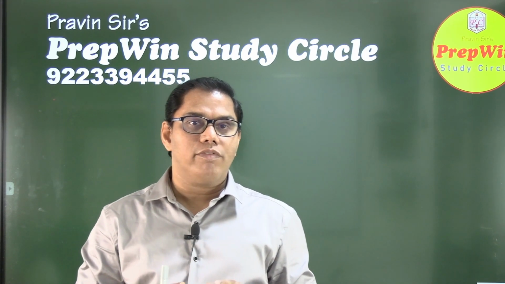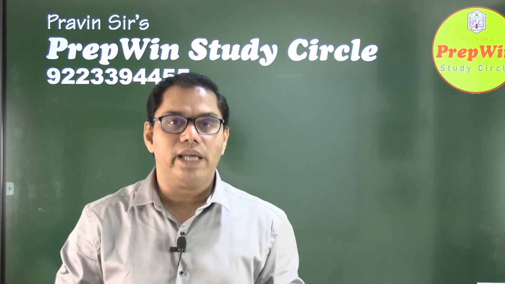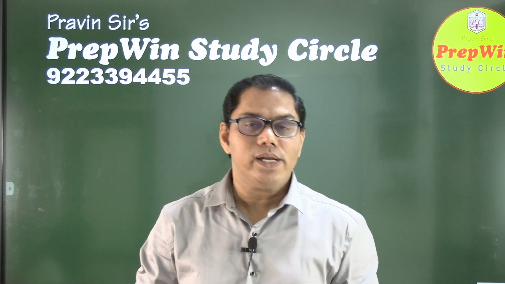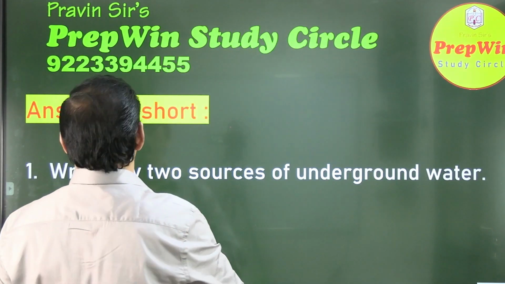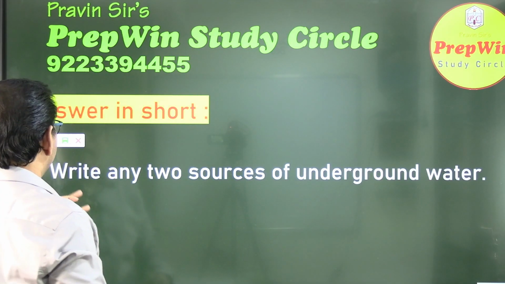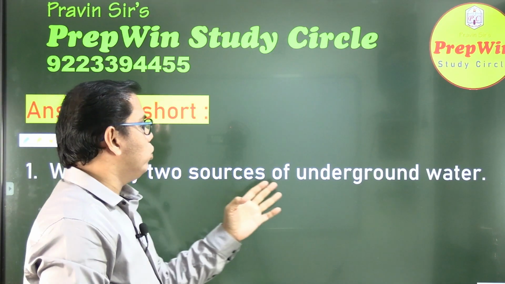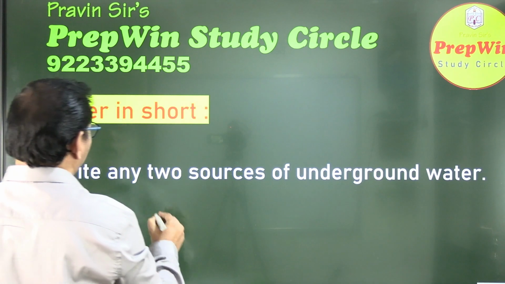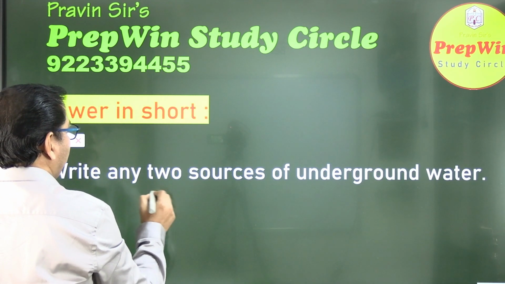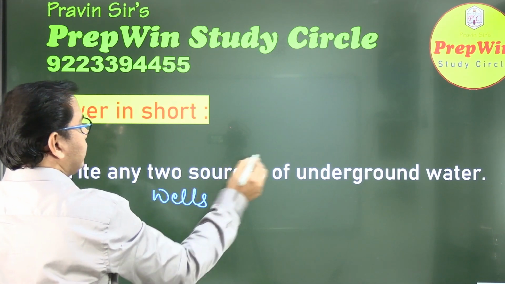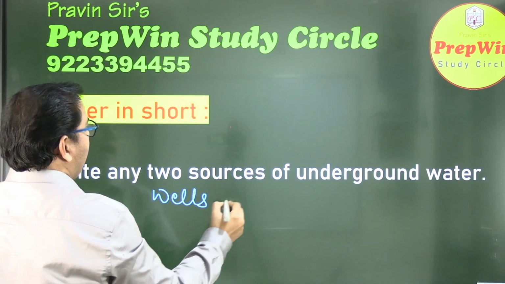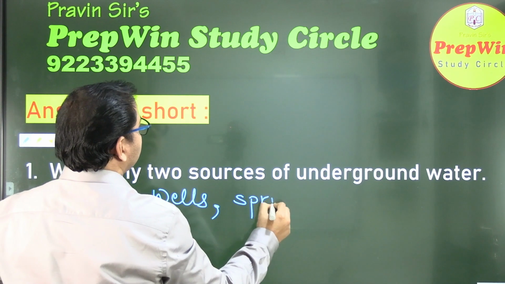Now that you have all written your answers and sent them to me, it is time to check the answers, right? So here we go with question number 1. Here there is no fixed answer. Write two sources of underground water. So I can say the first source is wells, from where you get underground water, and another source can be springs also.